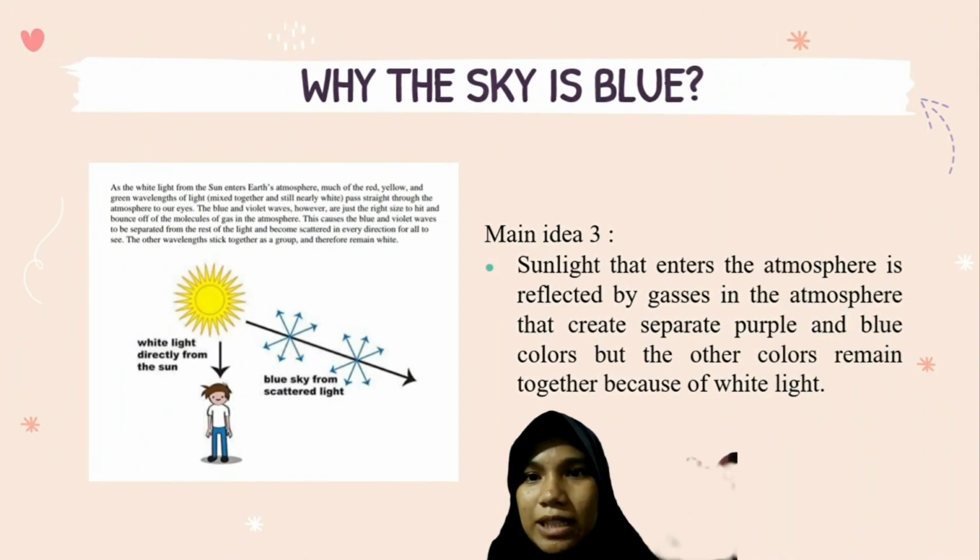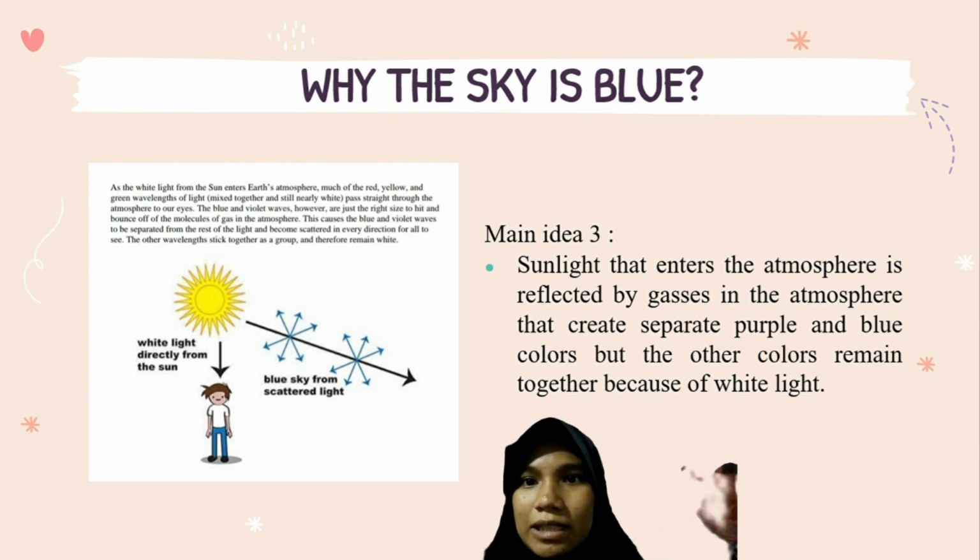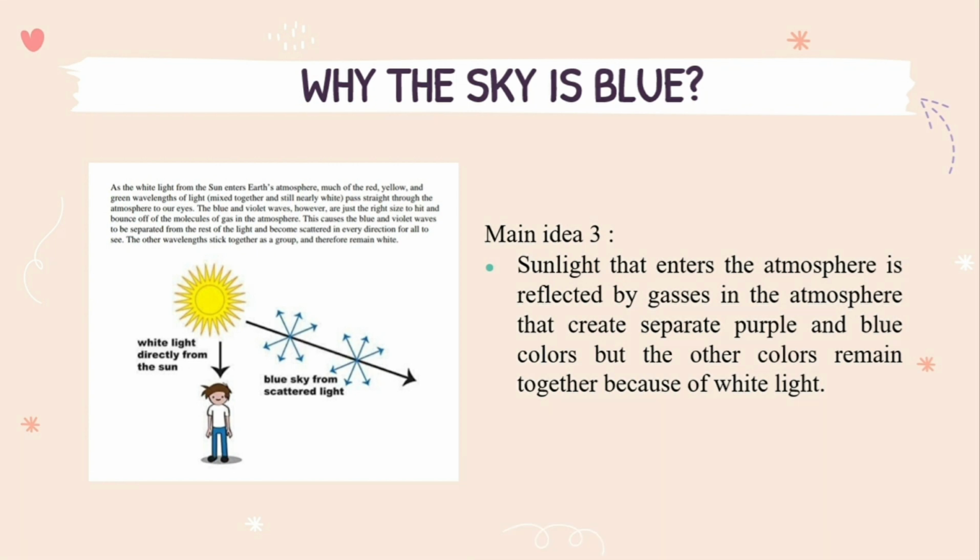Hello, my name is Regita Fatmadiansah. Main idea 3. Sunlight is scattered by gases in the atmosphere that create purple and blue colors, but the other colors remain together because of white light.